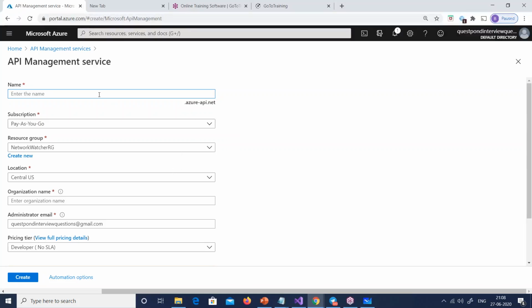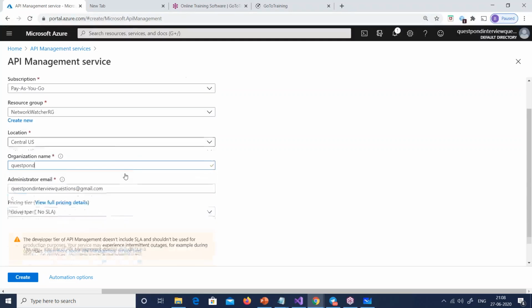So let me show you a demo of how you can create it. Already we have one there, okay? So this is the Azure API Management Service. The first thing is you will need a URL. So you can see here, I'll say QuestPond some API. So that means my front-end API name will be questpondsome.api.azure.api.net. So that will be my front-end API where the hit will come in, right? An organization name, QuestPond, right?